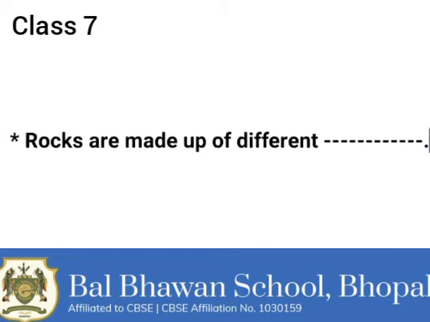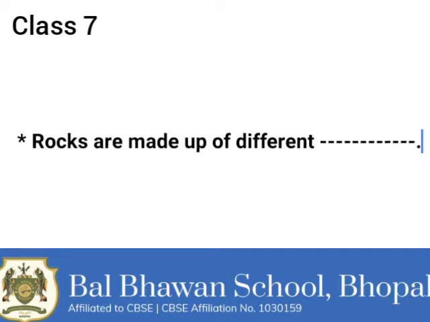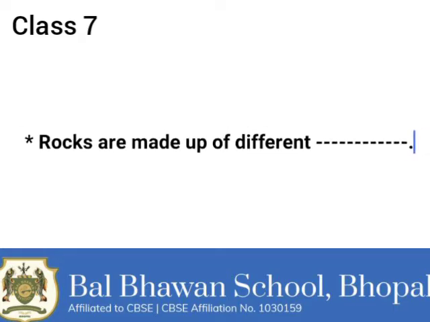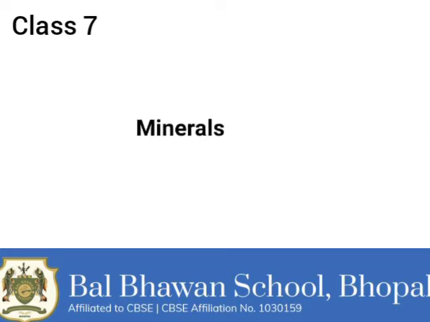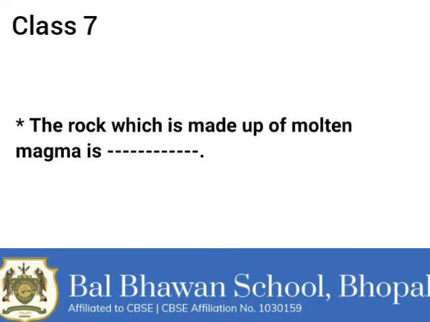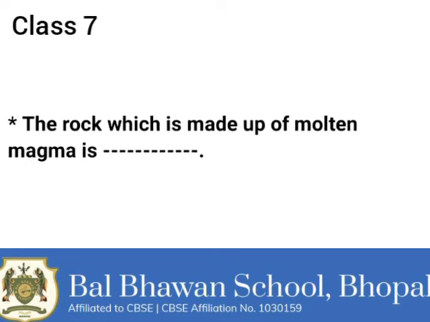Rocks are made up of different minerals. Moving on to the next question. The rock which is made up of molten magma is igneous rock.